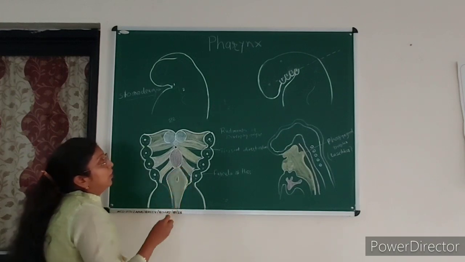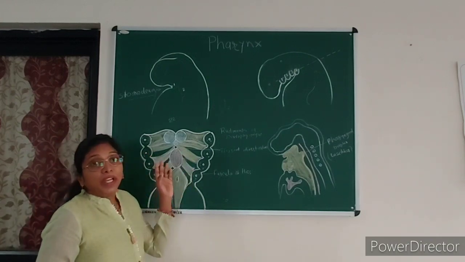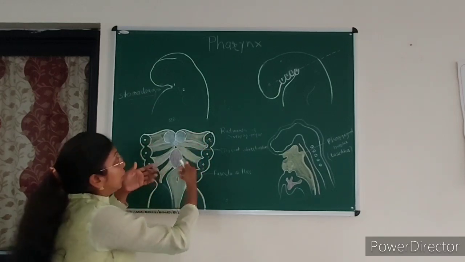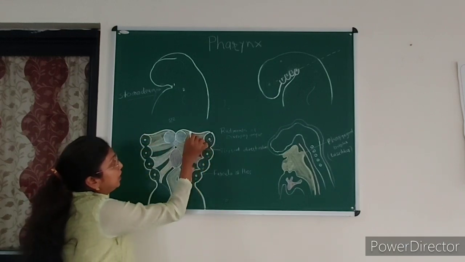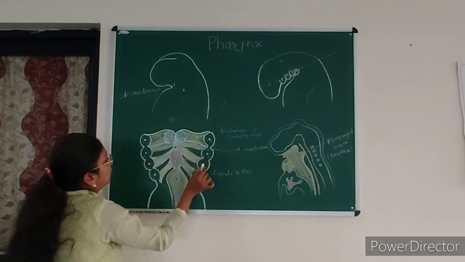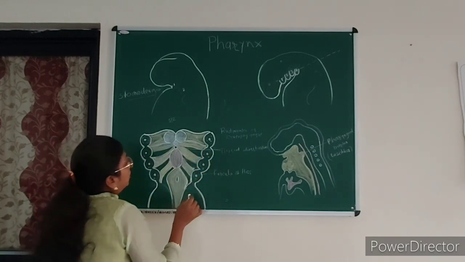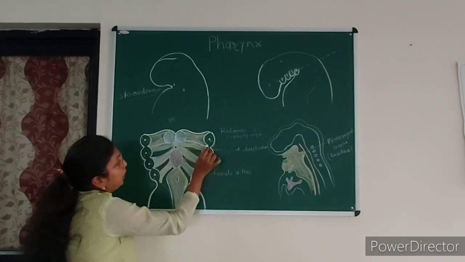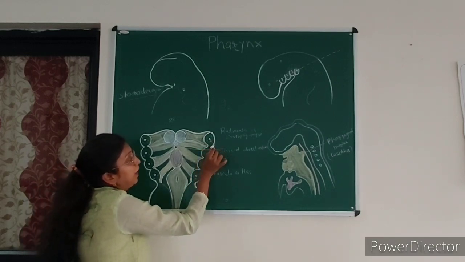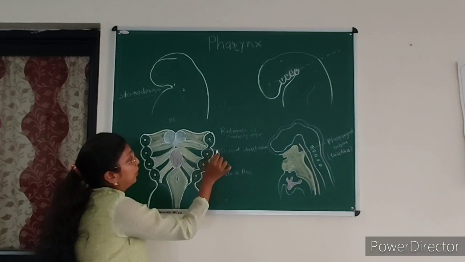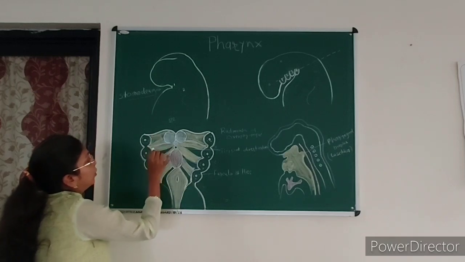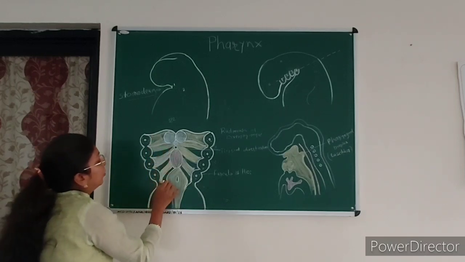Now these pharyngeal arches are lined inside by the endoderm. The endoderm forms pouches in between these arches. Here you can see this is the first arch, this is the second arch, this is the third and fourth arch. In between these arches there is an endodermal depression known as a pharyngeal pouch, and the surface ectoderm forms the clefts. So here are the 1, 2, 3 and 4 clefts. Likewise the endodermal pouches are numbered 1, 2, 3 and 4.